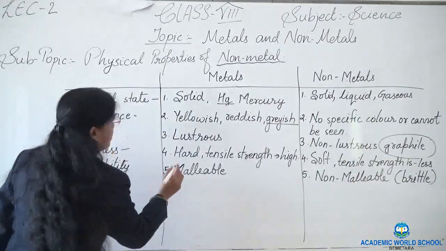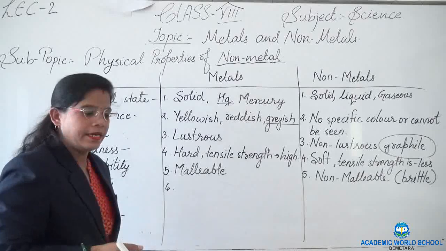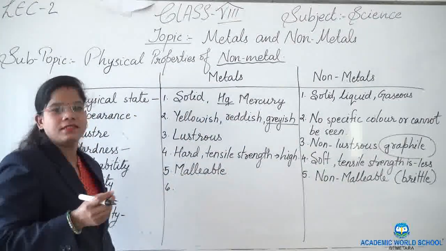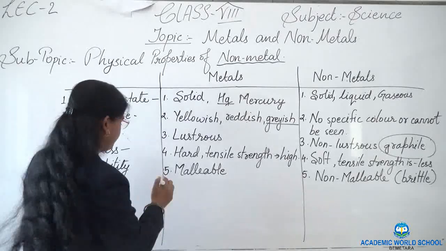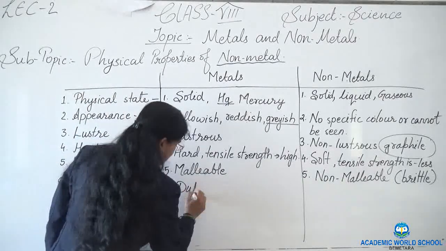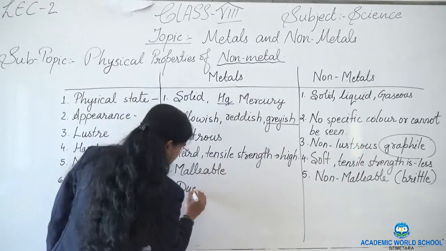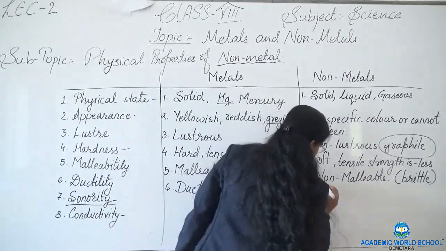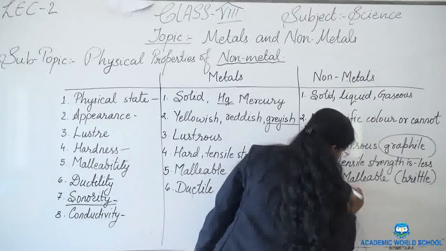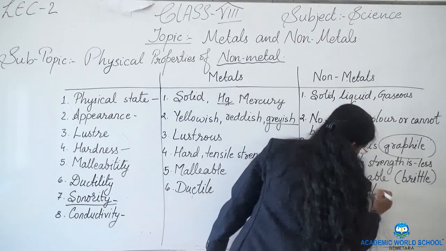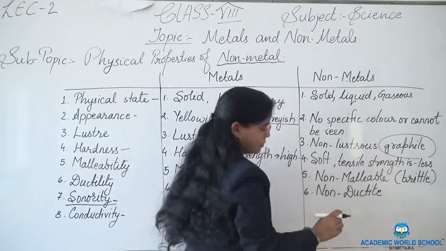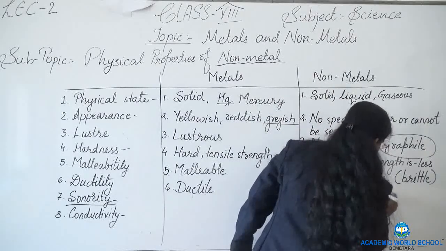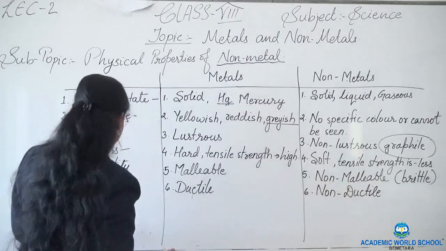Next is ductility. Metals are ductile, and due to this reason thin wires can be very easily made for making different things. And non-metals are non-ductile. They cannot be drawn into thin wires.